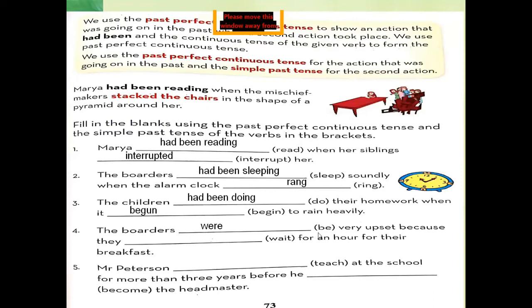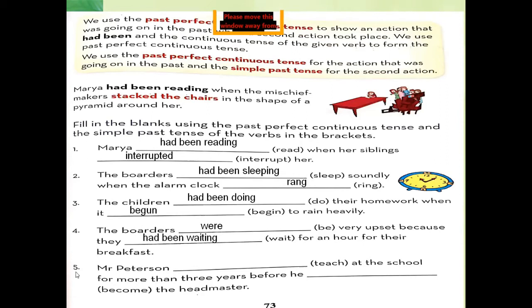Be shows that we have to use the be verb here. So which is the be verb of past? Were. Was is used for singular and were is used for plural. So boarders is plural, so we use were here. The boarders were very upset because they had been waiting for an hour for their breakfast.